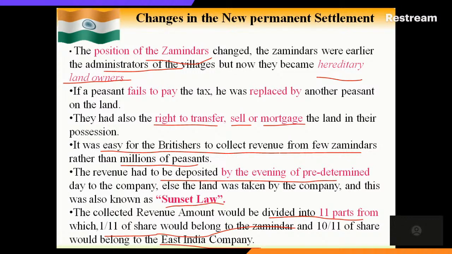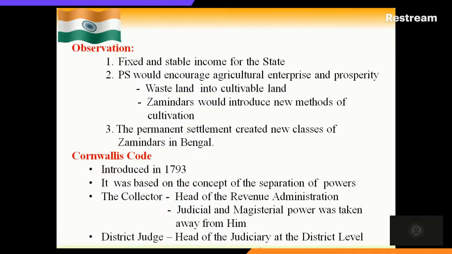Okay, so these are the various provisions in the new permanent settlement system. Now, what observation do we get from this? It is a 10-year settlement, so in 10 years the set amount must be collected by the zamindars. The British did not need to worry about their income, as it would automatically be deposited through their appointed zamindars. So a fixed and stable income was received by the East India Company.